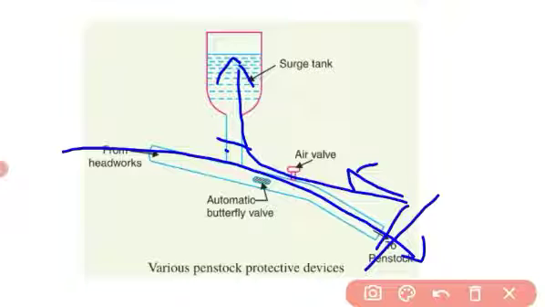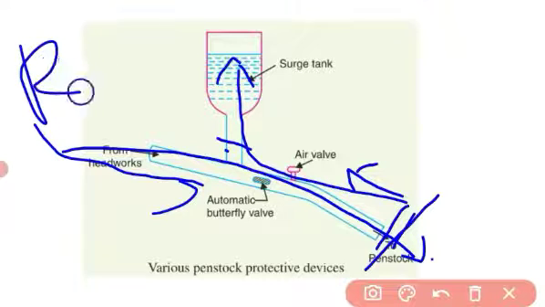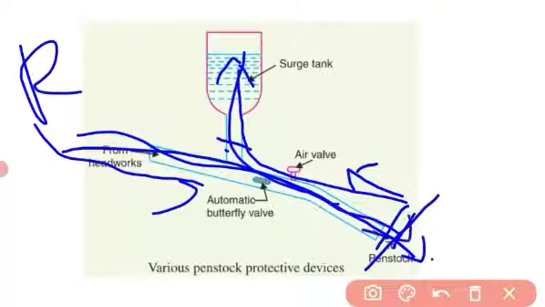When the load is increased, the gates are opened and more water is required. One supply comes from the reservoir, and additional water is also drawn from the surge tank. Okay, fine.